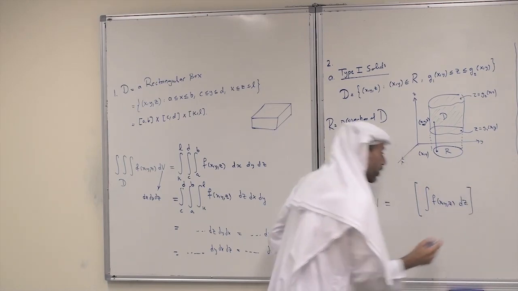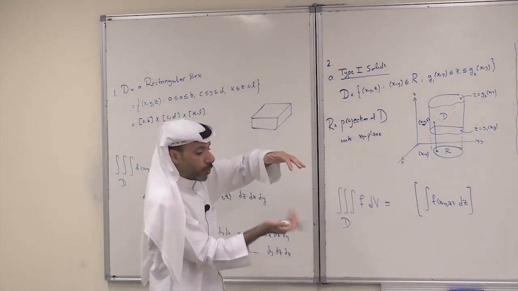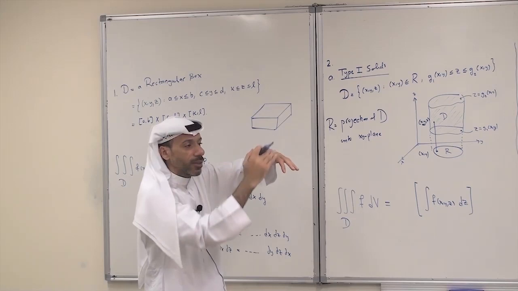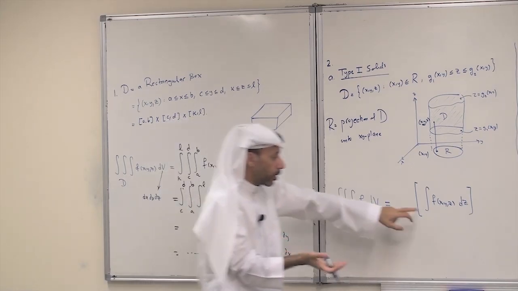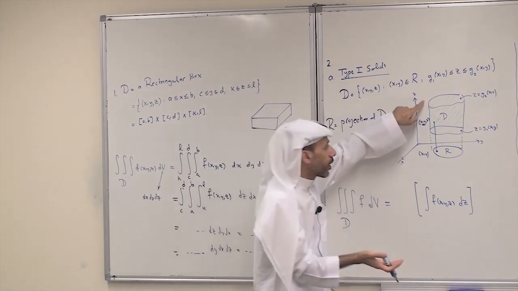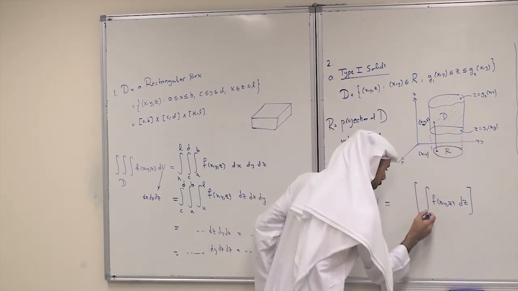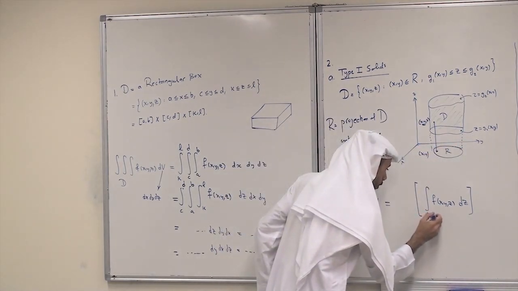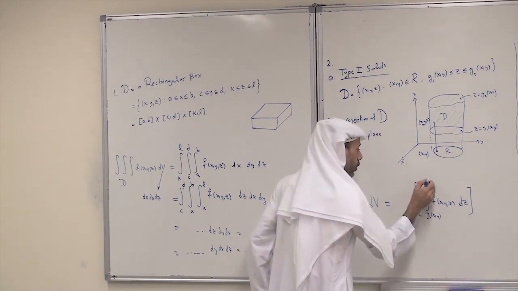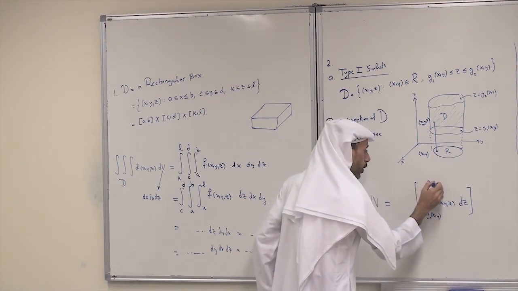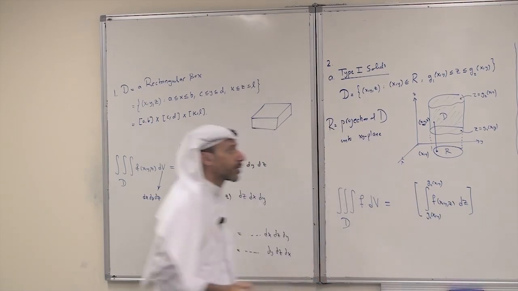What are the limits of z? You have the lower surface and the upper surface. The lower surface is the lower limit of integration, and the upper surface is the upper limit. The lower one will be g1(x, y), and the upper one is g2(x, y).